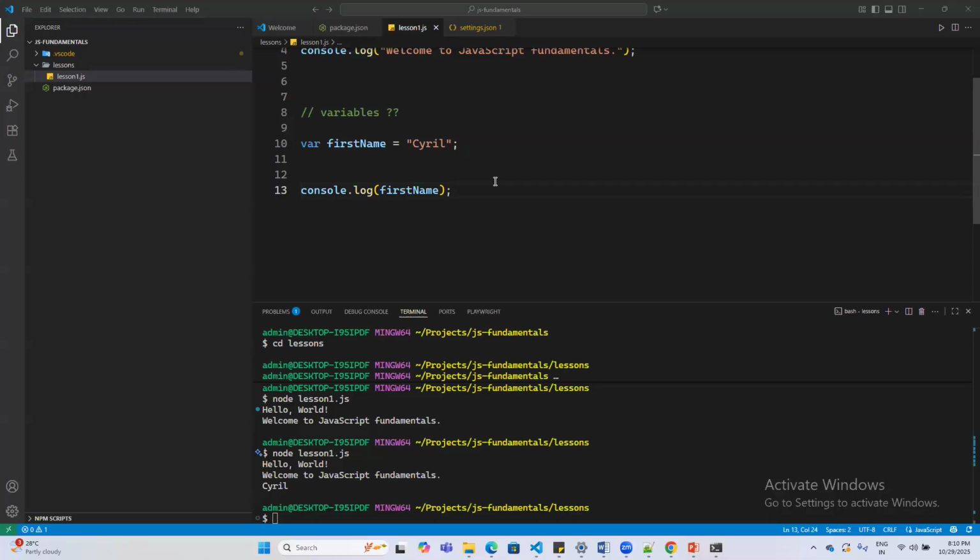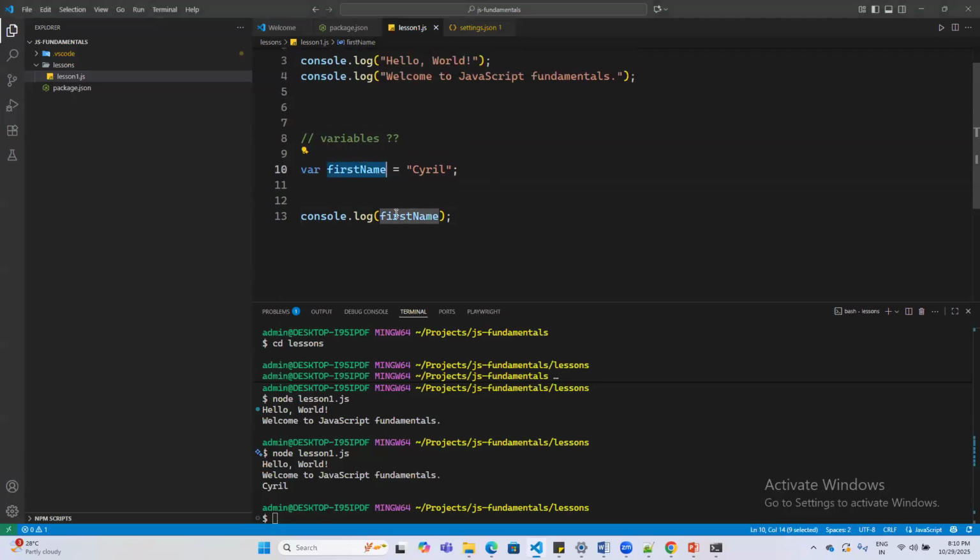We just started discussing what variables are. We created our first variable, and whenever I call console.log with the variable name, the value of that variable gets printed out in the console. So we saw that.